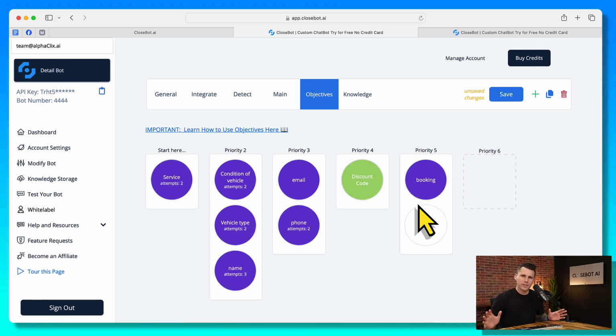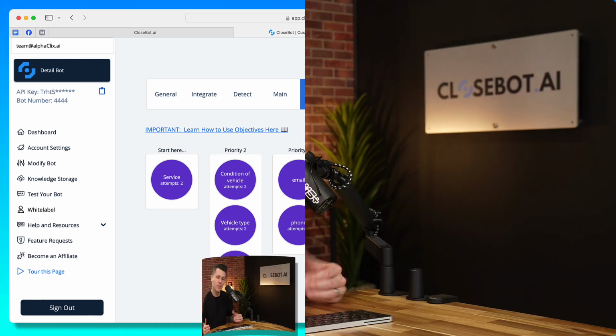But again, we always suggest testing. If you notice that you leave that off and it's infinitely trying to book people and people aren't booking and they're getting frustrated because the AI keeps trying to book them, well then play with turning it on, or adding some different qualifying questions in there to make them want to book with you.